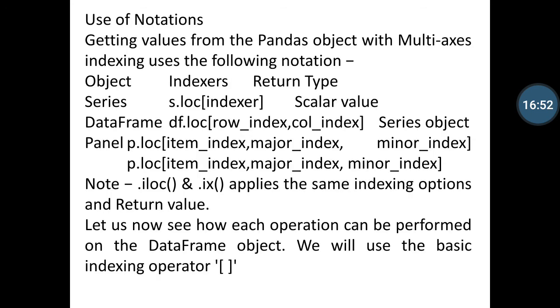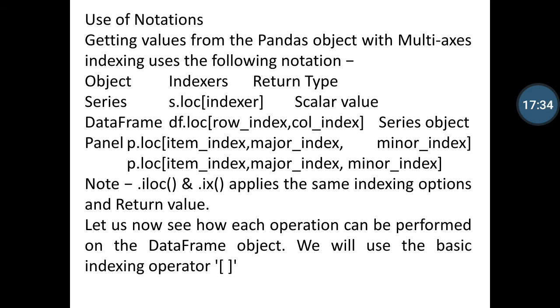Use of notations. Getting values from the pandas object with multiple access indexing using the following notation: object, indexing, return type: Series, s.loc[indexer], scalar values, data frame-like structure or panel. We also covered data frame and panel in our previous e-lectures. So that's why I am defining a note here: the .iloc method and .ix apply the same indexing options and return values. Let us now see how each operation can be performed on the data frame object.